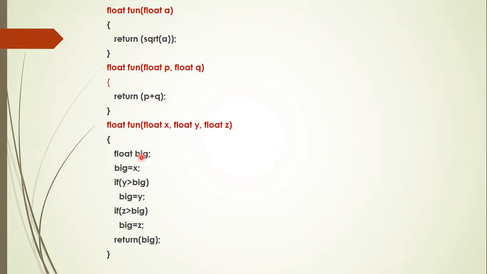You declare another variable called big, which is also float type. Initially, the X value is stored in big. So now big contains the value of X. If the Y value is greater than big, you transfer it into big. If the Z value is greater than big, you transfer the Z value into big. So when you finish these if conditions, the variable big stores the biggest among the three variables X, Y, and Z. Out of these three values, one will be the biggest. The biggest value will be assigned to the variable big. Return the value of big.